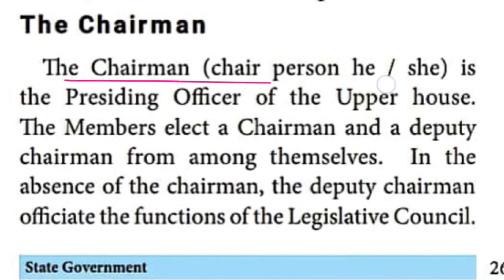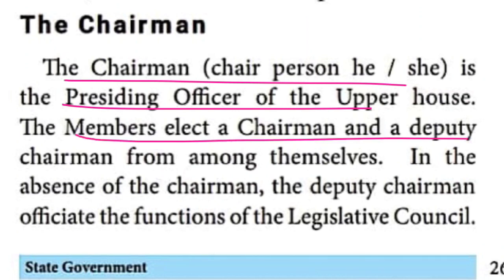The chairman is the presiding officer of the upper house, the legislative council. The members of the legislative council elect the chairman as well as the deputy chairman from among themselves.